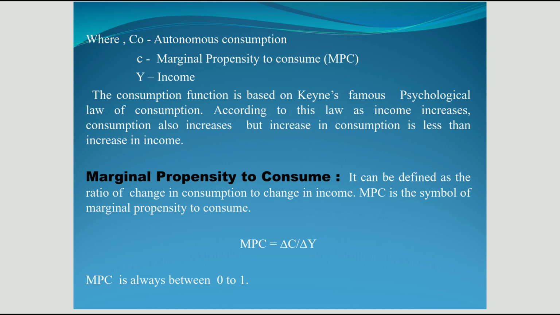And what is the minimum value of MPC? That is 0. So just remember, the value of MPC is always between 0 and 1. It means the minimum value of MPC is 0 and the maximum value of MPC is 1, and the actual value of MPC always lies between 0 and 1.